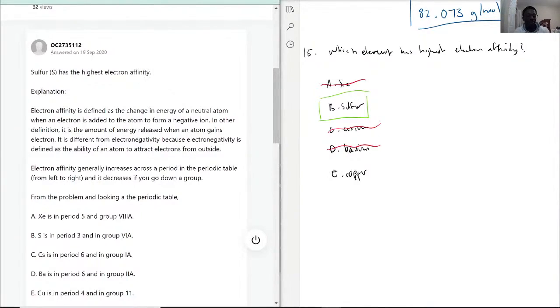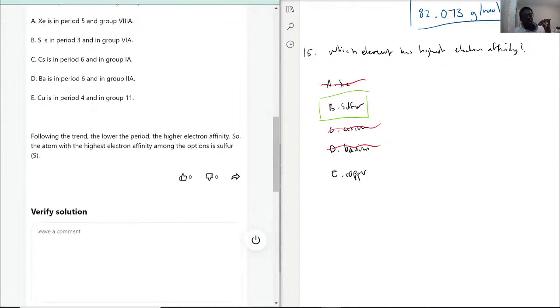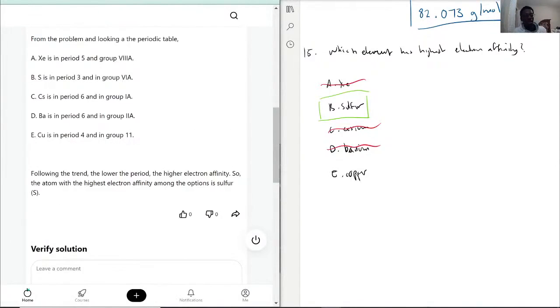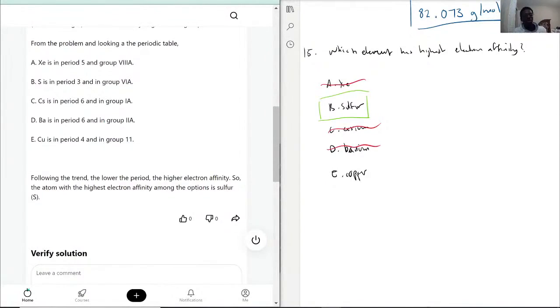Noble gases are completely already filled, so they have no reason to bother. And because of that, there's not much, if any, energy released when noble gases are filled with electrons. So with this, as we've seen, sulfur should be the only choice, because there's really nothing else we can do.